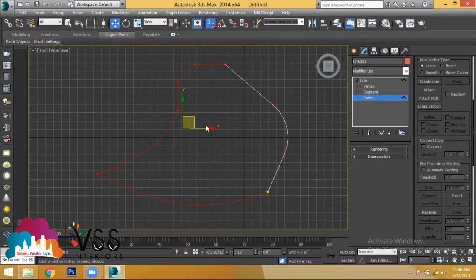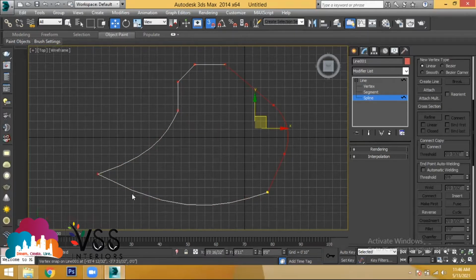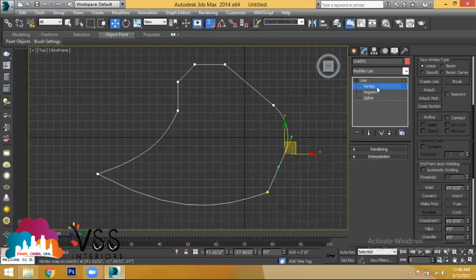How do you know whether the object is attached properly or not? Only when you can make all the joints get closed. After using the attach option, go to spline and try to select one single line and check whether the complete object has a single selection. If the complete object doesn't have a single selection, then go to the option called vertex.